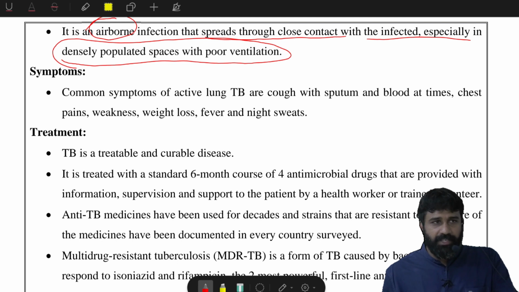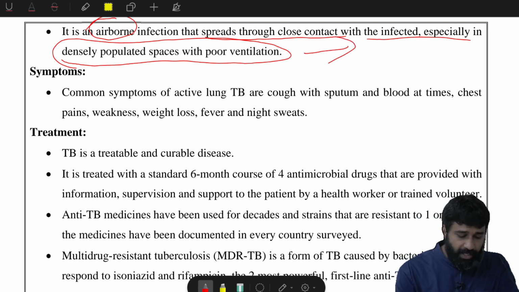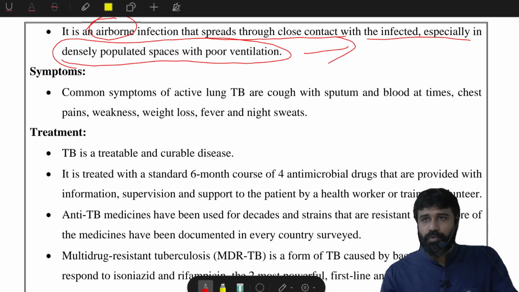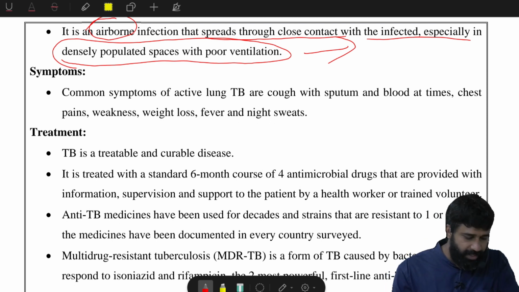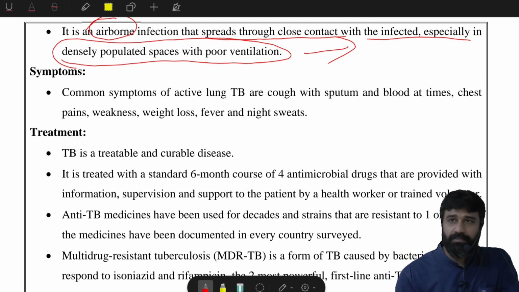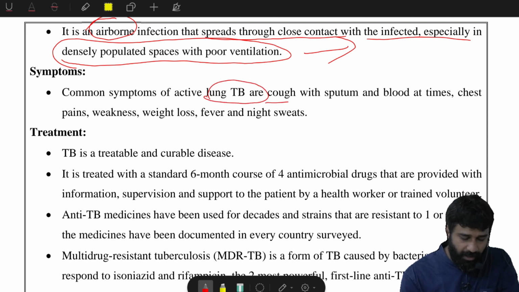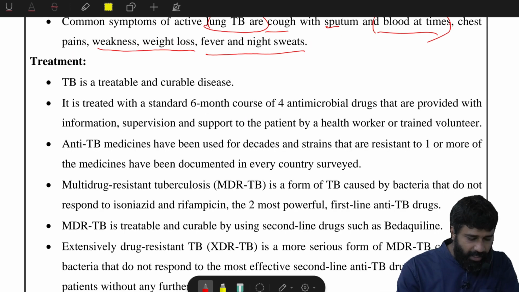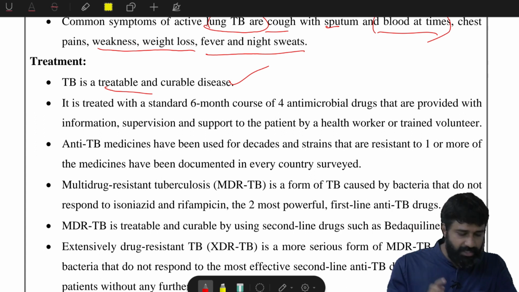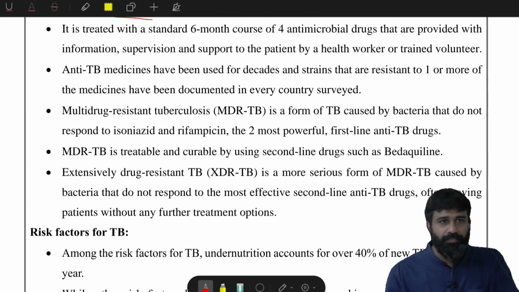If a person is infected with tuberculosis, you will get that infection because of close contact, and also in a closed room. The usual common symptoms of active lung TB are a cough with sputum and sometimes blood. Next, treatment. TB is treatable and curable, but it has a 3-stage process to cure you.